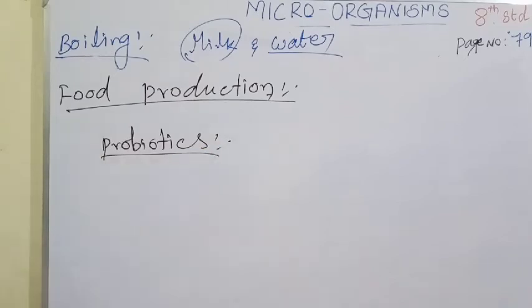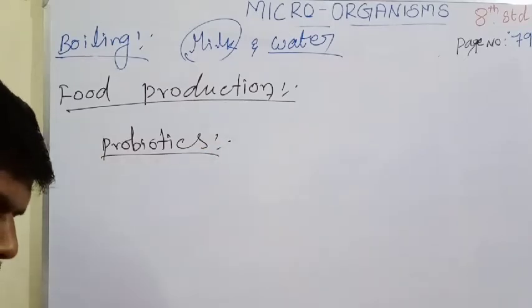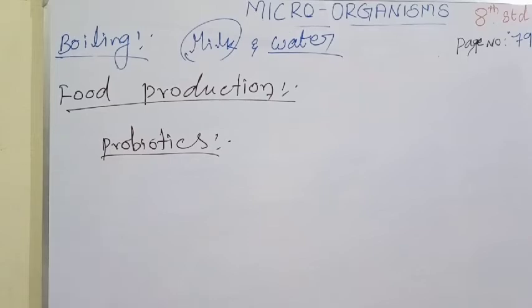Biotics, what does it mean? You already studied biotic and abiotic. Probiotics are high live food supplements used in yogurt and other fermented milk products. For example, Lactobacillus acidophilus and Bifidobacterium bifidum.